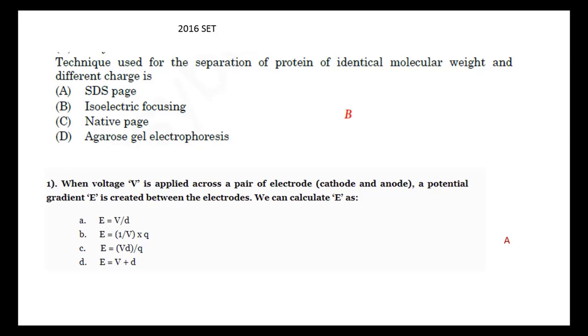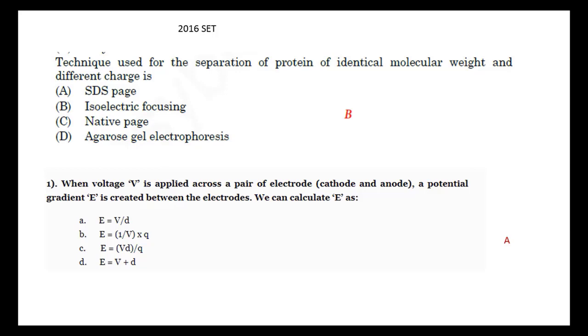In native PAGE electrophoresis, molecules are separated depending upon molecular weight, so it is also not identical molecular weight. In agarose gel electrophoresis we can separate DNA, not protein. Isoelectric focusing depends upon the isoelectric pH of that particular protein. So B is the answer.